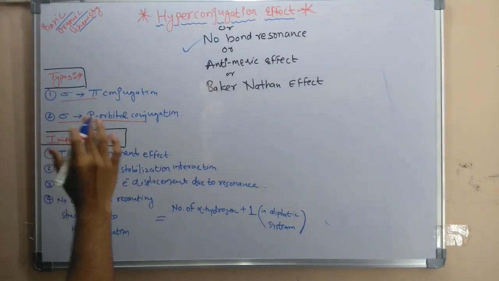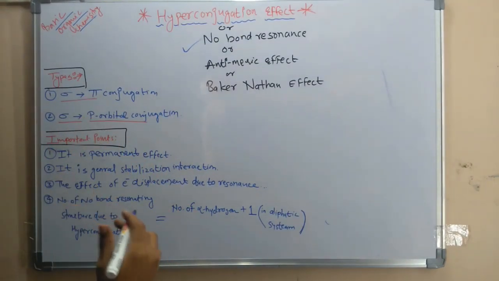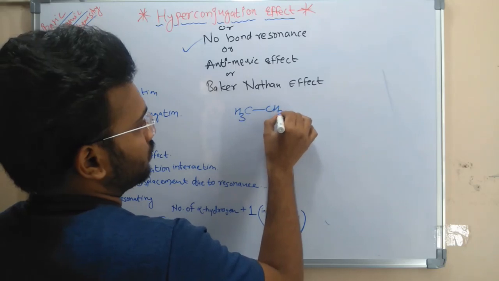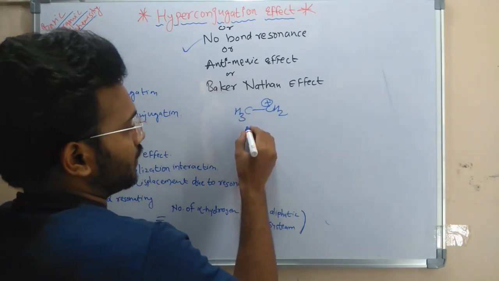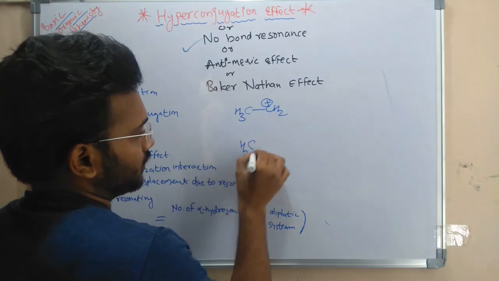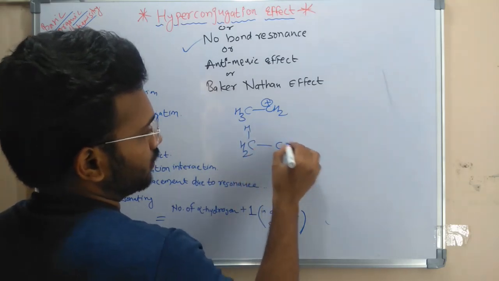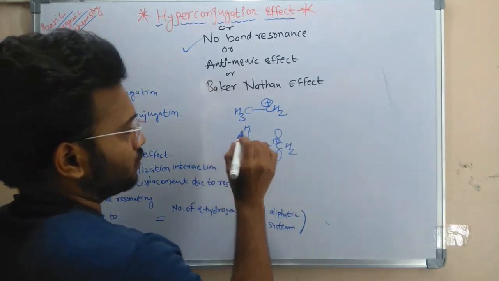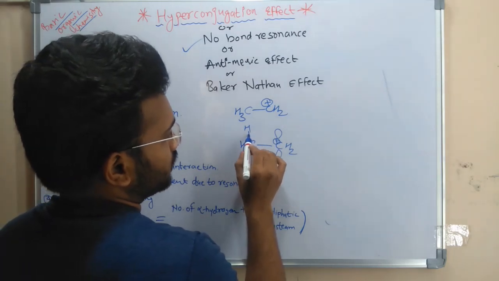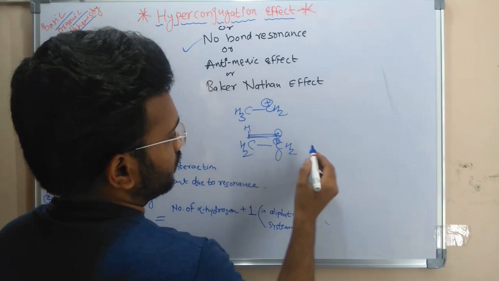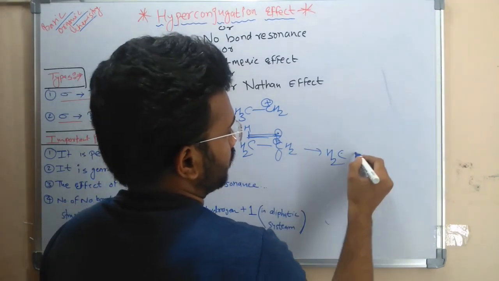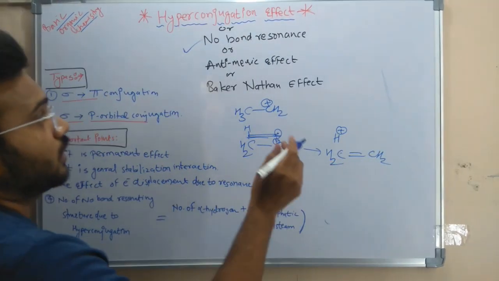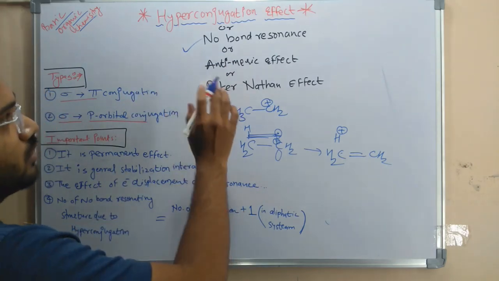Now next is sigma p orbital conjugation. To understand sigma p orbital conjugation, the example is ethyl carbocation, that is CH3 CH2 plus. This structure we can also write like this: CH2H single bond CH2 plus, which has an empty p orbital. What happens in the hyperconjugation effect is the delocalization of electrons into this empty p orbital. The resulting structure formed is CH2 double bond CH2 with one hydrogen atom. There is no bond between this hydrogen and this carbon, that's why we call the hyperconjugation effect a no bond resonance.